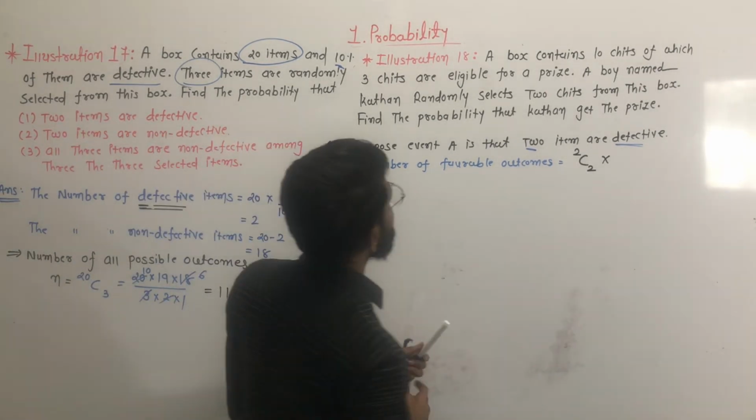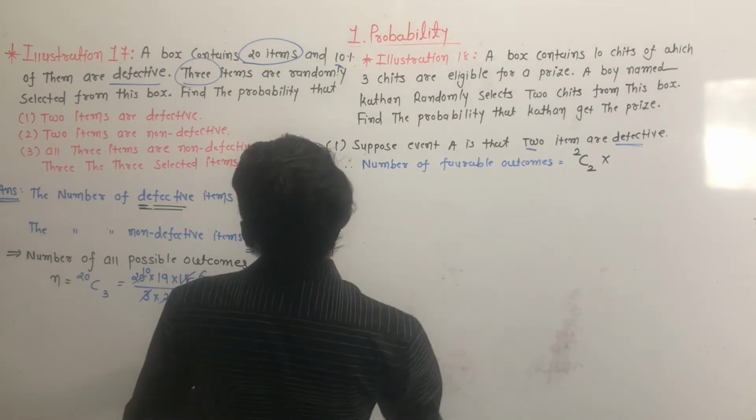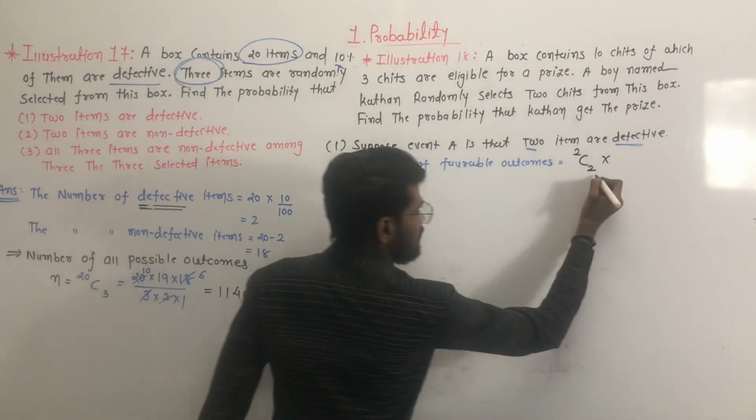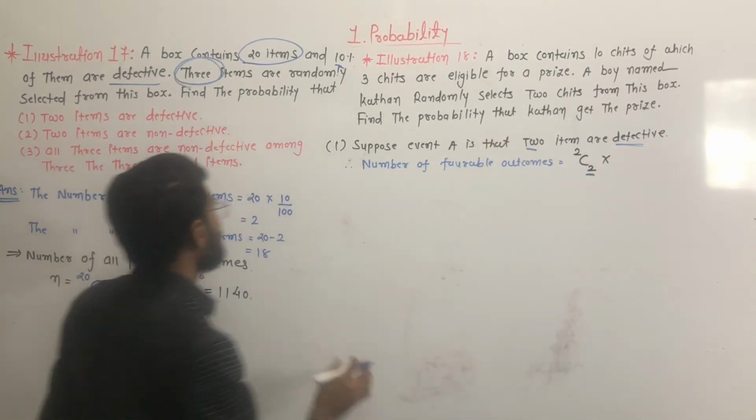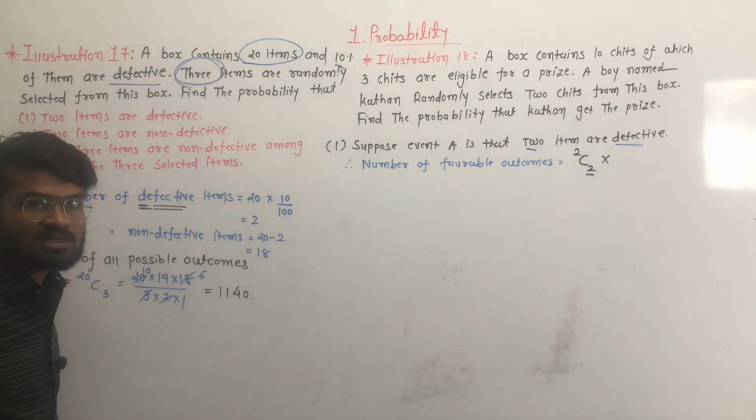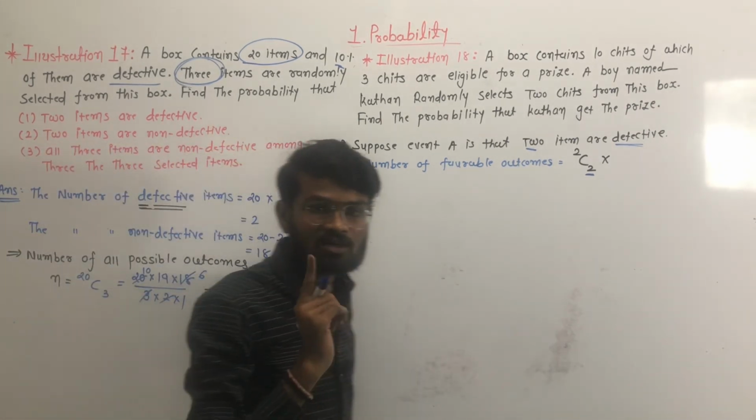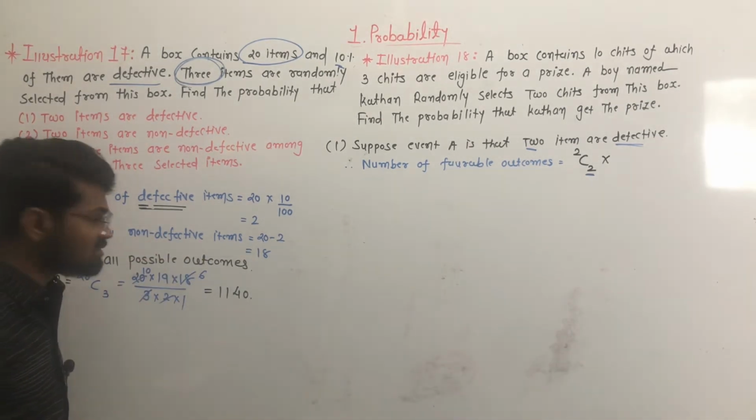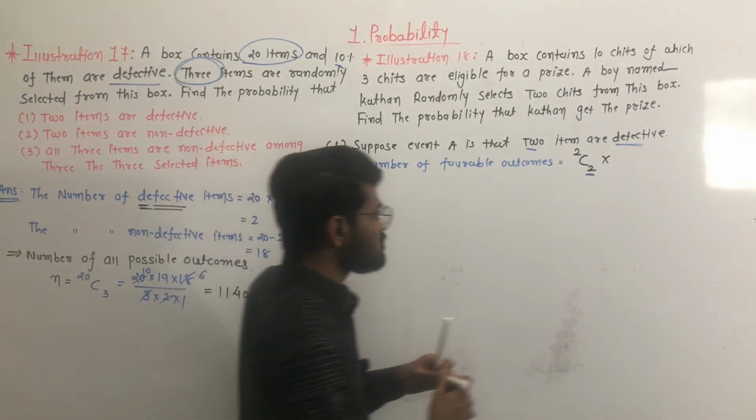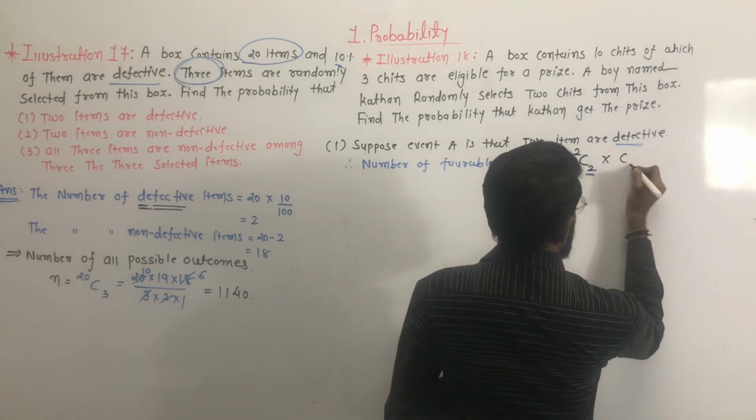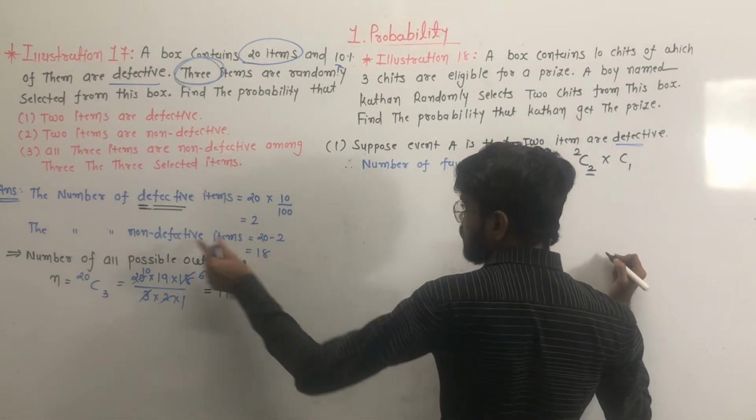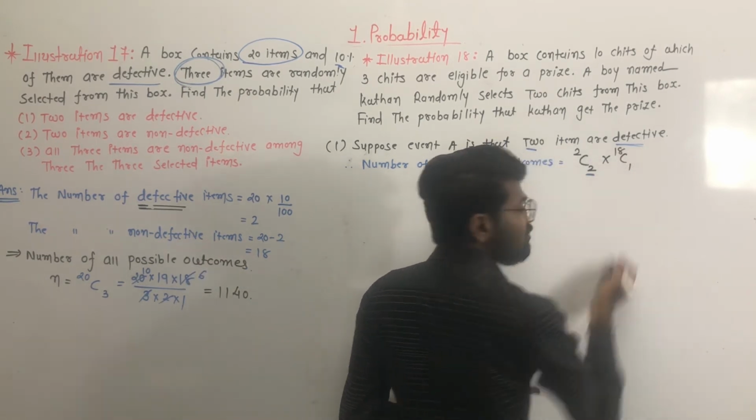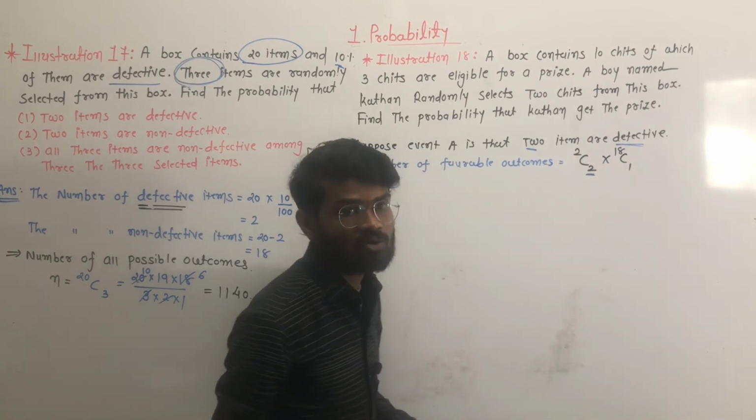Because we have to select a total of 3 items, 2 items we have already selected, from the defective items. One item is still left to select. From where will you select it? You will select it from the non-defective items. So we have to select 1 item from the total number of non-defective items, so we have to select 1 item from the 18 non-defective items.